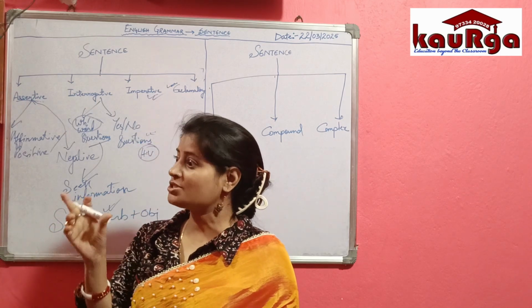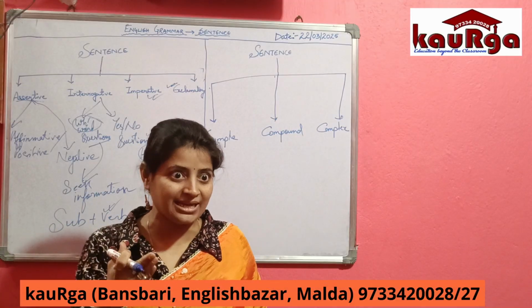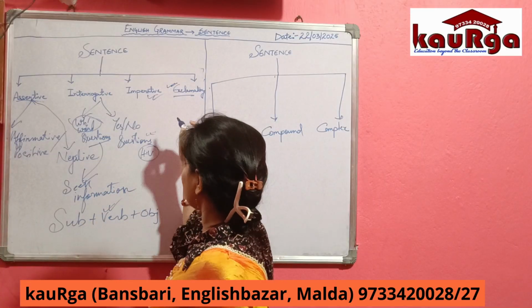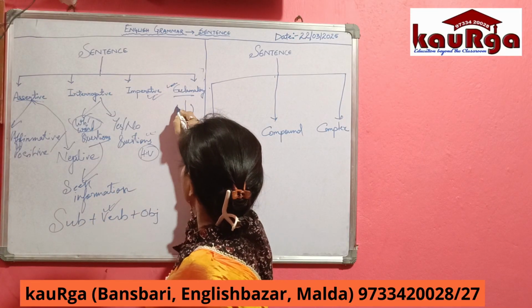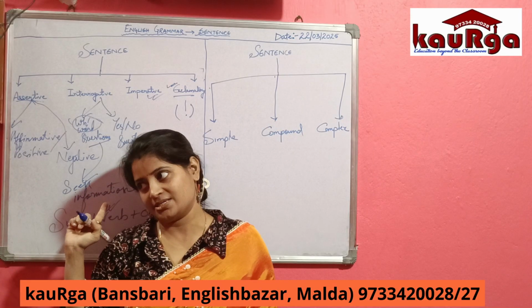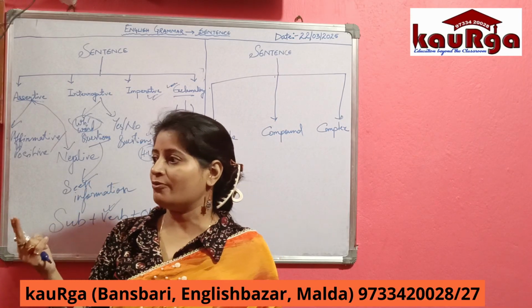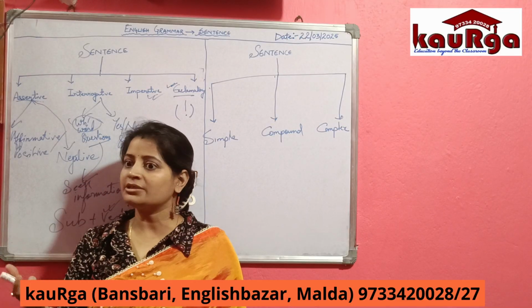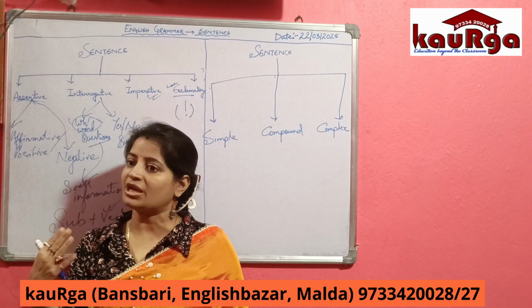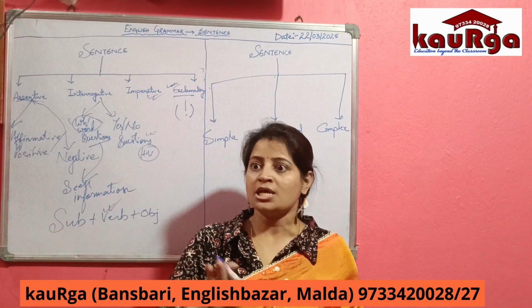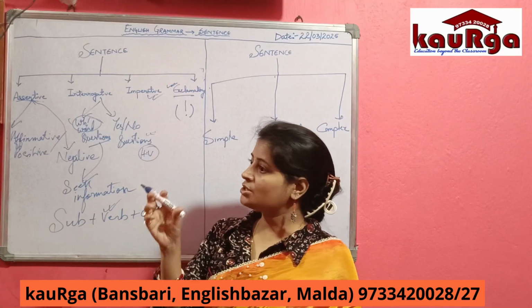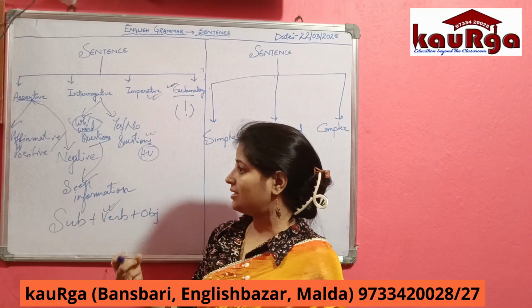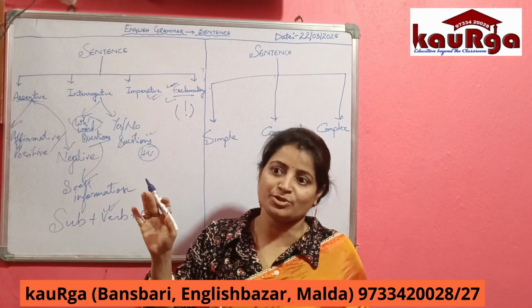So when this kind of emotion or sudden strong feeling comes into our mind, those sentences are exclamatory sentences. And always remember that an exclamatory sentence contains an exclamation mark. Clear? Exclamatory sentences can be of two types. An exclamatory sentence can start with interjections. You know, there are certain words by which we can share our emotions. For joy, there are certain words. For sorrow, there are certain words. We use these words to express our sudden or strong emotions, and when we express sudden, strong emotions, those sentences are exclamatory sentences.